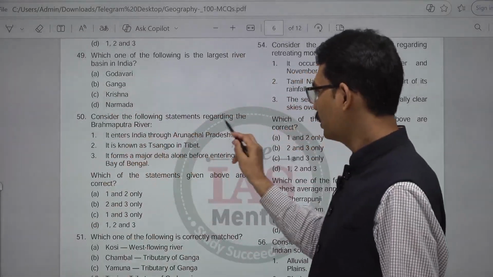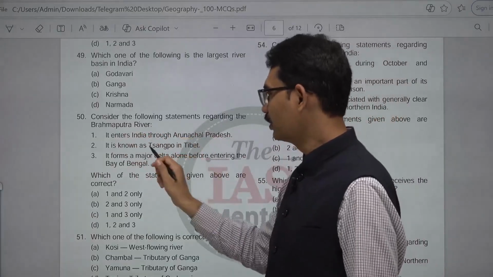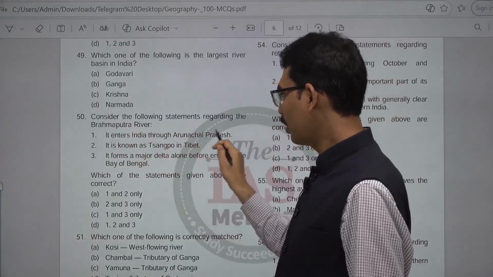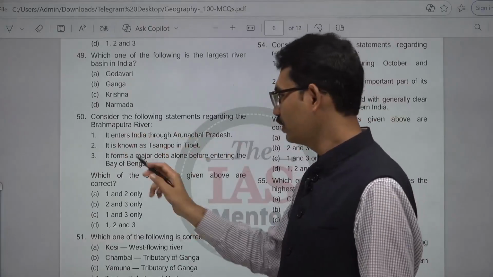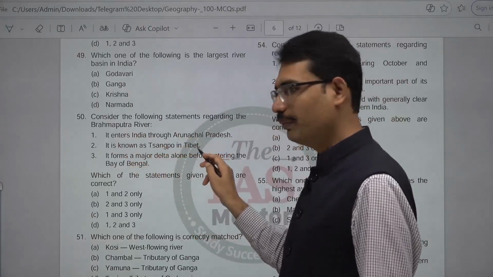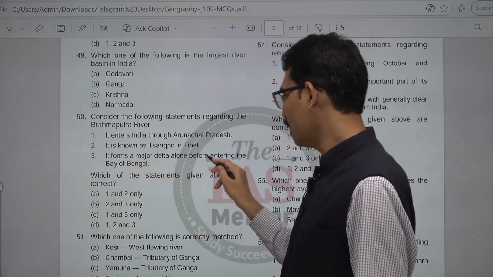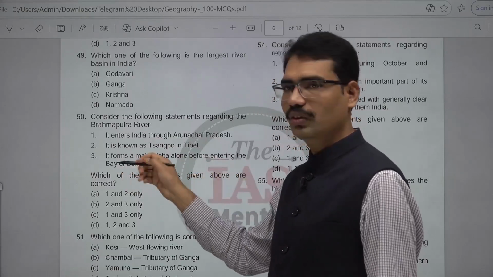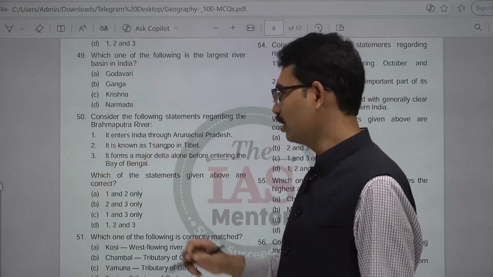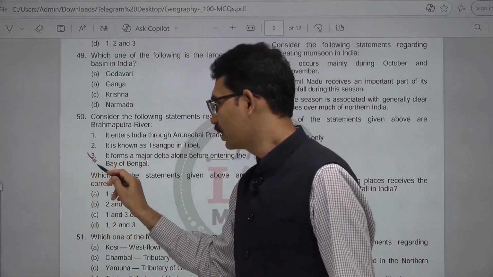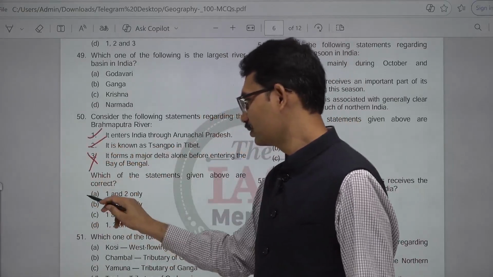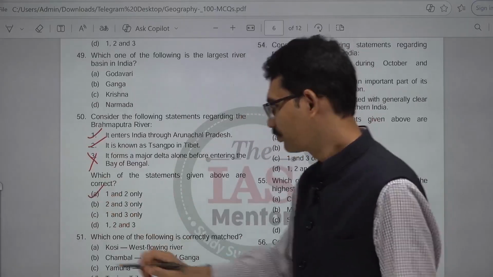Consider the following statements regarding the Brahmaputra river. It enters India through Arunachal Pradesh. Correct one. It is known as Tsangpo in Tibet. That is the local name of this. It forms a major delta alone before entering Bay of Bengal. No, it joins with Ganga also. 3 is not correct. 1 and 2 are correct. A is the answer. Next one.